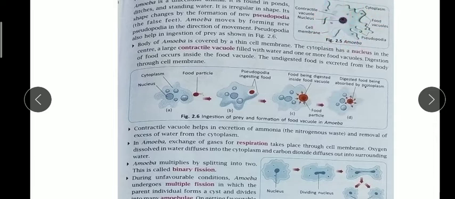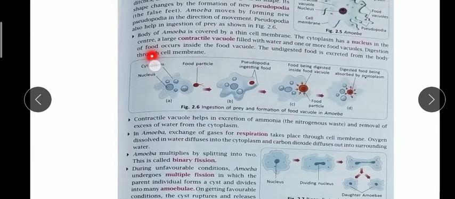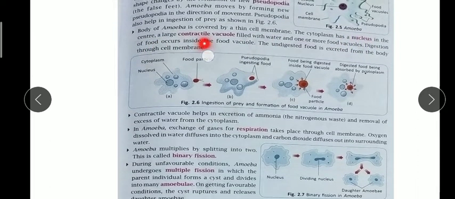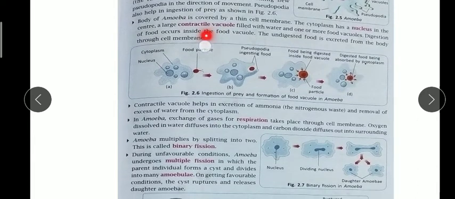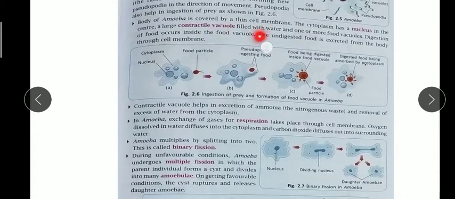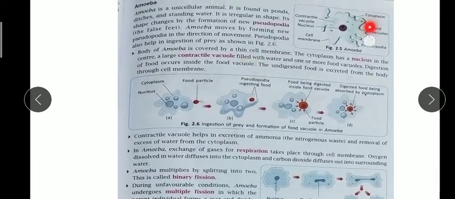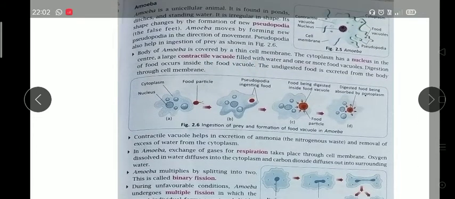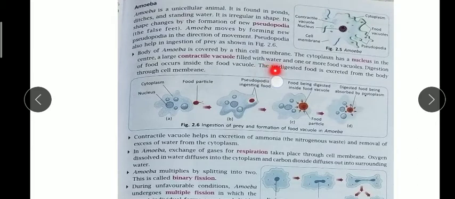The cytoplasm has a nucleus in the center. You can see they have a large contractile vacuole. Contractile means that the vacuole can contract and change shape. This vacuole is filled with water, and there are one or more food vacuoles.